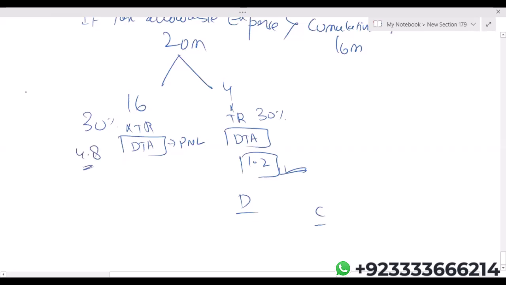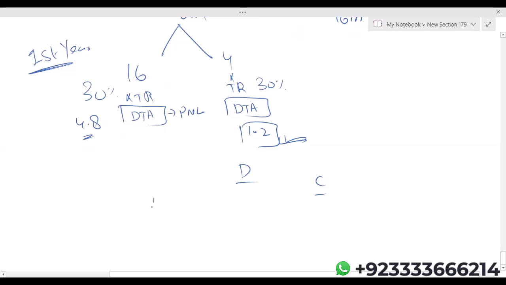And assuming it is the first year, logically deferred tax asset will be debited by 6 million. Credit is very interesting. P&L, that is deferred tax income. Actually, what deferred tax income does, it reduces your income tax expense.